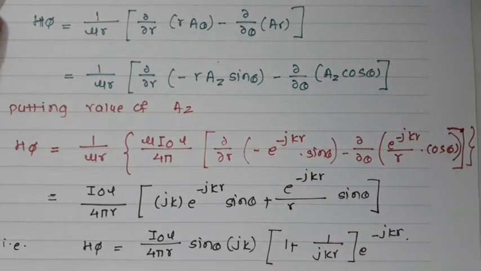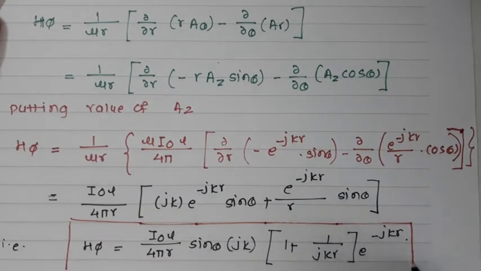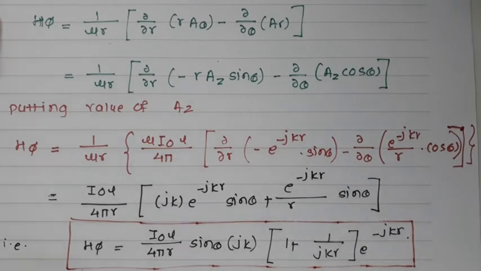So thus, the magnetic field components due to the infinitesimal dipole: I have found the H phi component, and we have equated the other two components also.